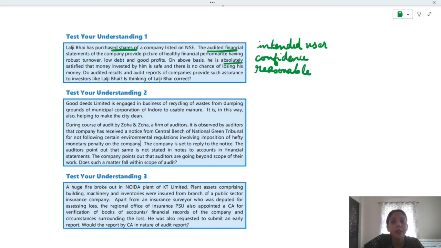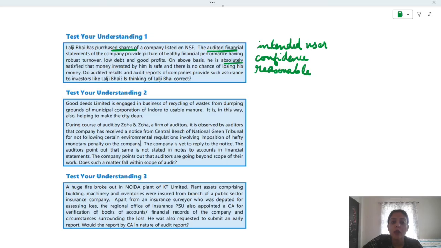For example, in the US-Israel war against Iran, if you have noticed, you will know that the share prices were very low. That is one of the influences of war on the share price. Similarly, there are other factors like demand and supply. So it's not just the audited FS that is going to determine the value of shares, right? So what is the first question? Do audited results and audit report of companies provide such assurance to investors like Lalji Bai? No, no absolute assurance can be provided. And Lalji Bai's thought is incorrect.